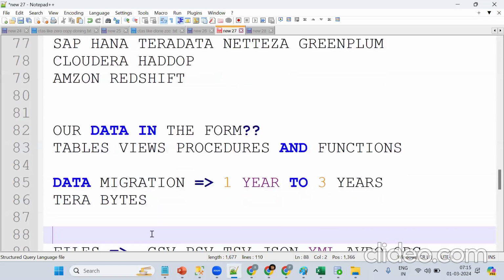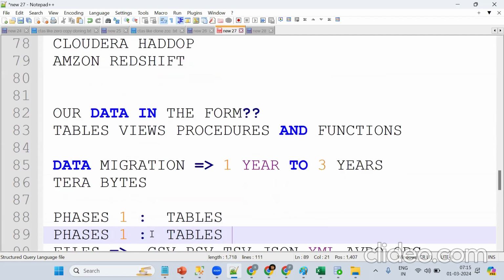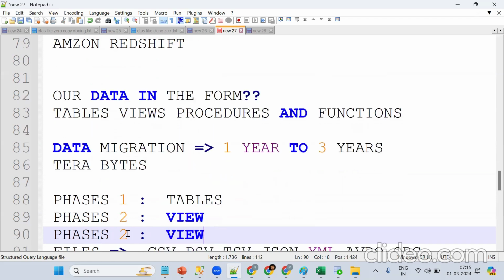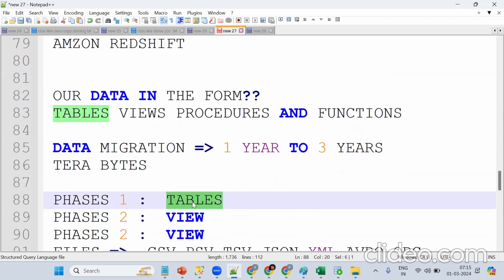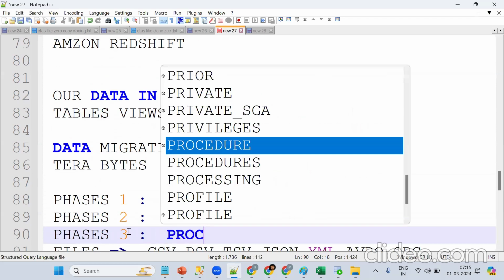Same thing now, there will be phases. In phase 1, we migrate tables. In phase 2, we migrate views. So these are important steps, because when you go for any real-time project, the same thing will happen. First phase 1, tables will be migrated. Then phase 3 will go for procedures, the logic, and functions.